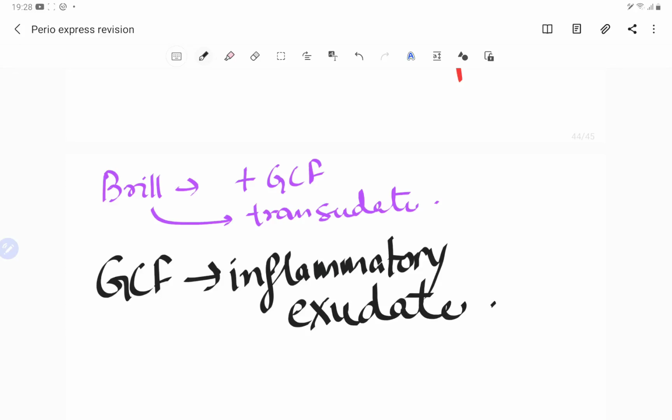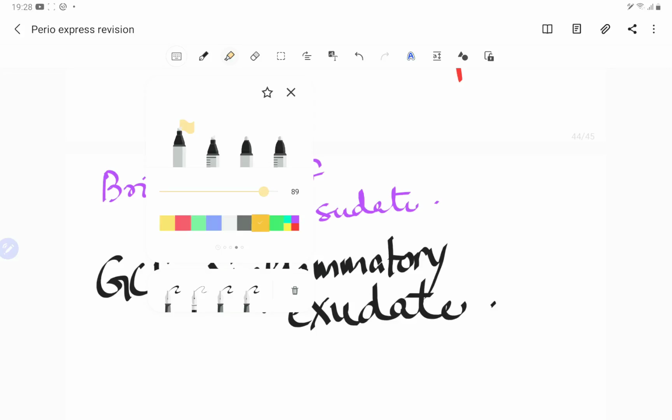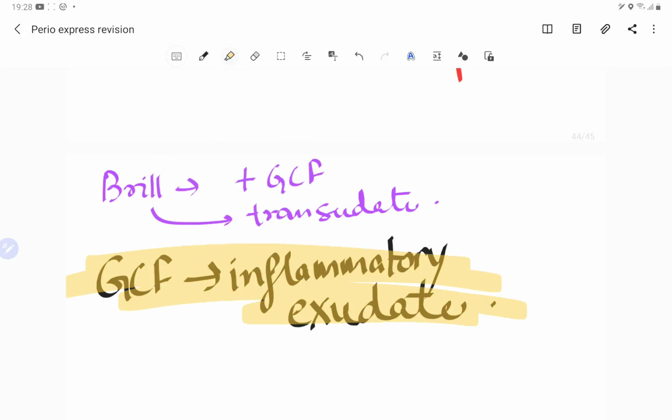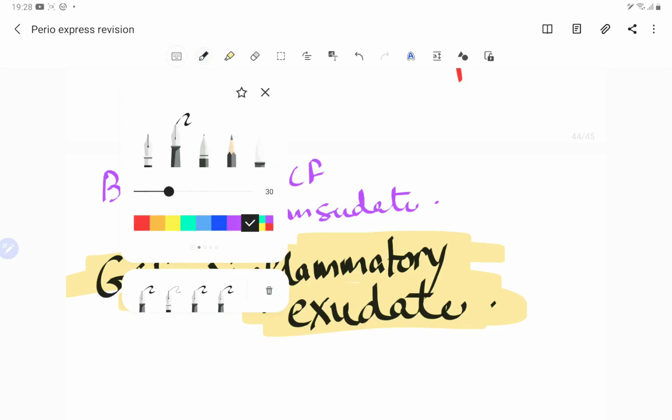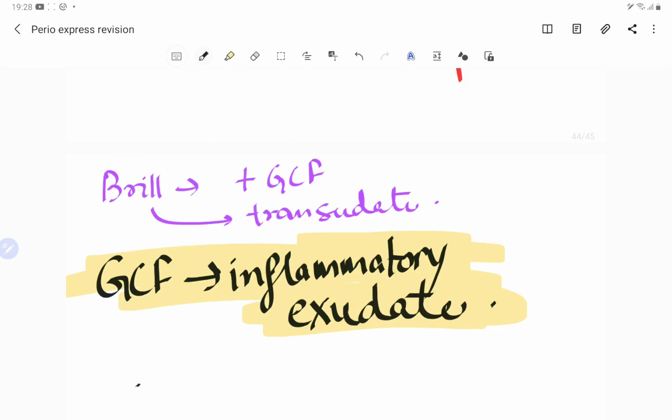Because in the GCF we see a lot of inflammatory cells, which also come out during the inflammation process, right? So later on Alfano told that the GCF is an inflammatory exudate.